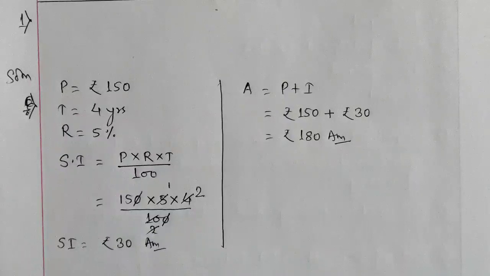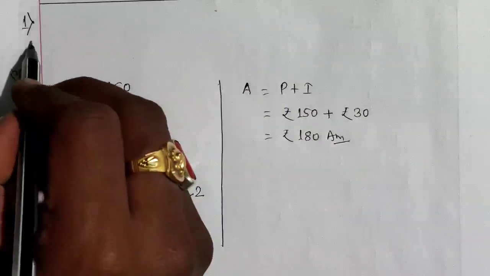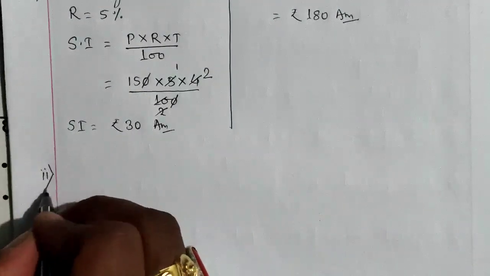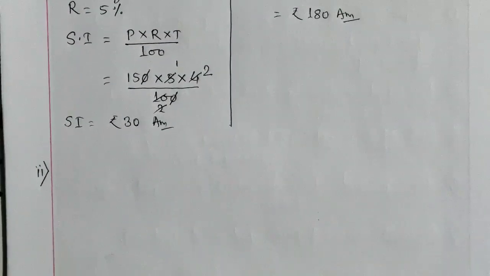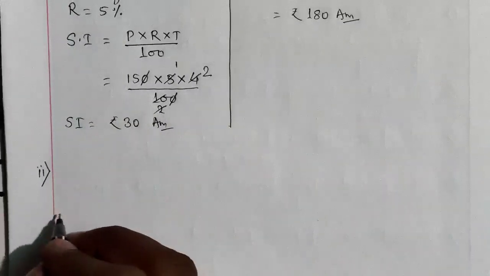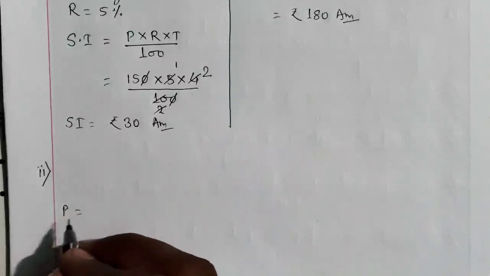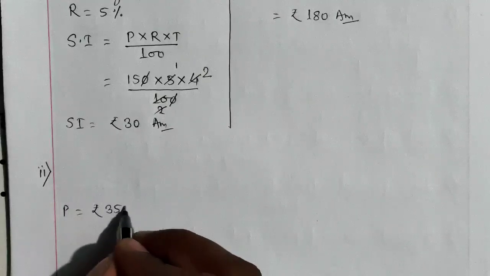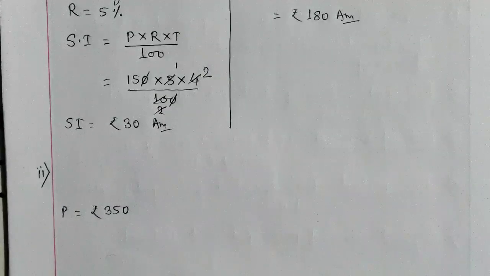Now we will be solving question number 2. Let's see question number 2. In question number 2 also, the question is asking to calculate SI, simple interest and amount. In question number 2, it is given rupees 350. Rupees 350 will be the principal for 3.5 years.